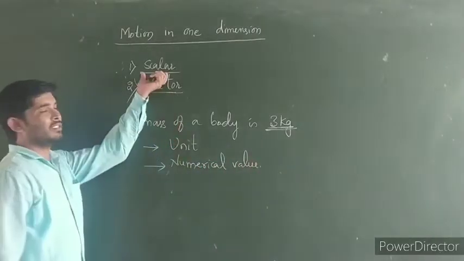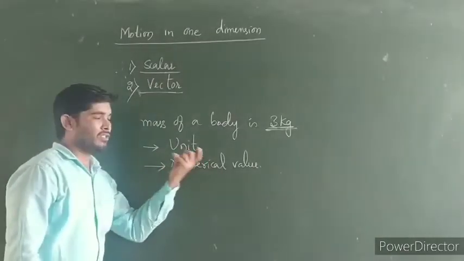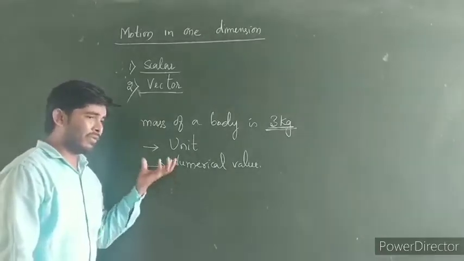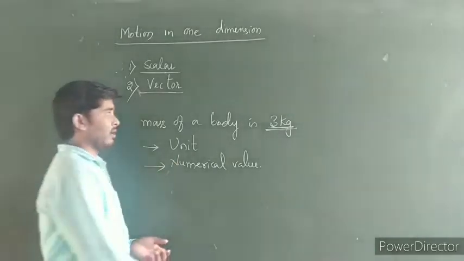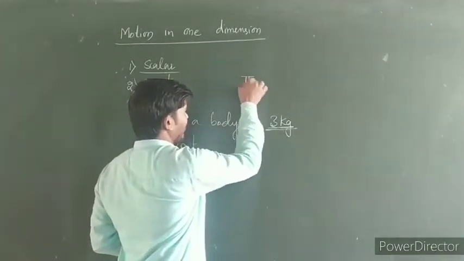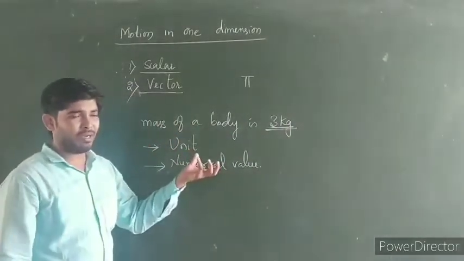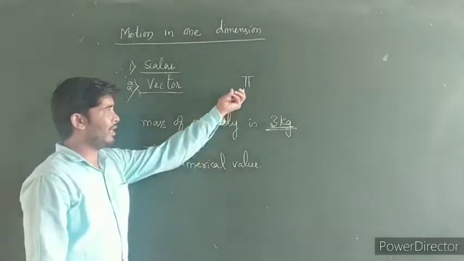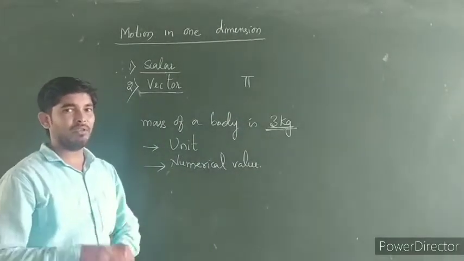To express scalar quantities we need these two parameters. Some physical quantities, like pi, are pure numbers. The pure number like pi doesn't have any unit.